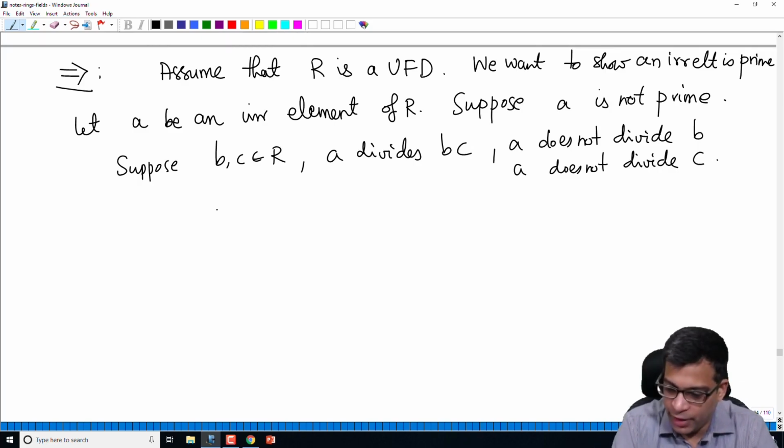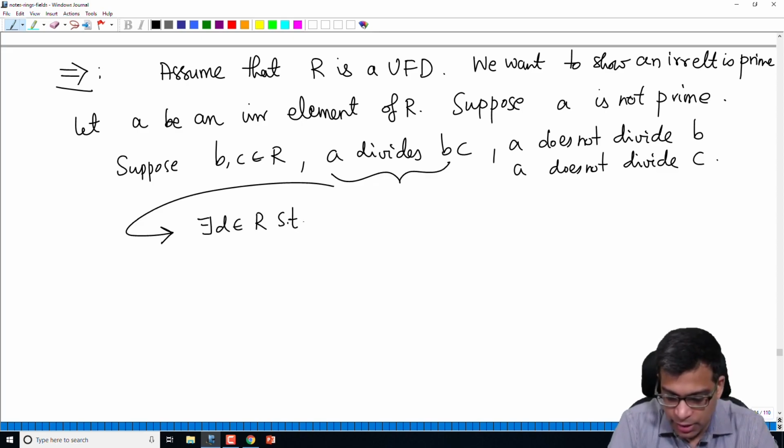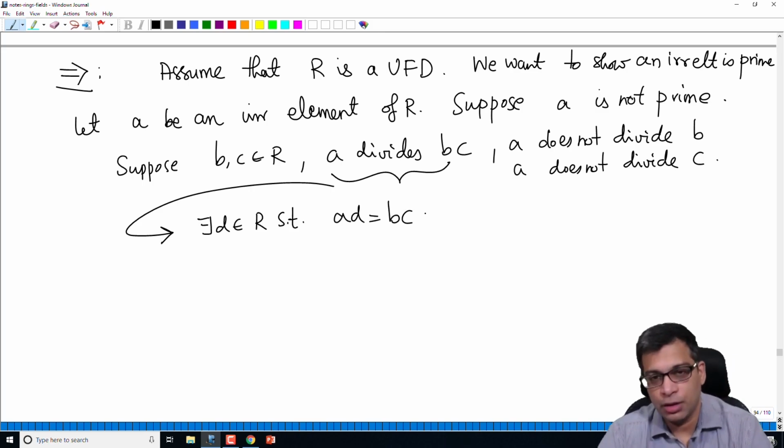So if A divides BC, this implies there exists D in R such that AD is equal to BC. This is the meaning of an element dividing another element. AD is equal to BC.